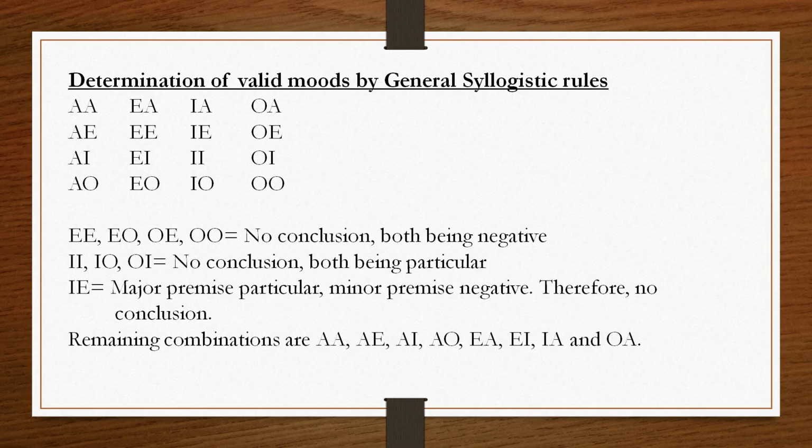You have one rule that if both the premises are negative, then no conclusion will follow. Here in these 16 moods, there are 4 combinations in which both the premises are negative. So, there we will not get any conclusion. EE, EO, OE and OO.